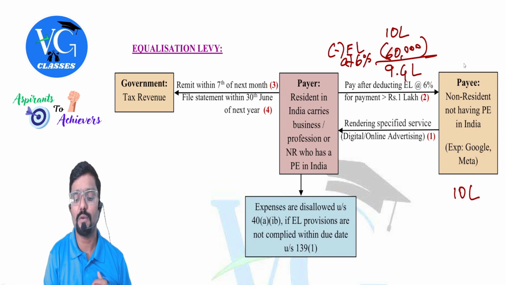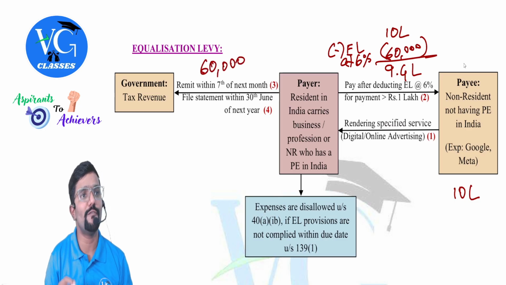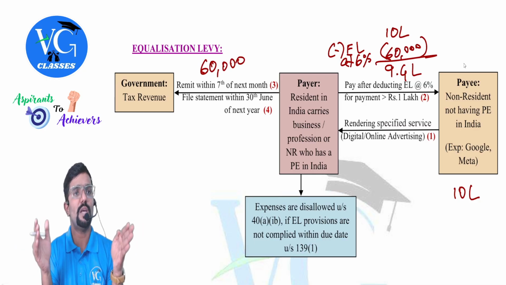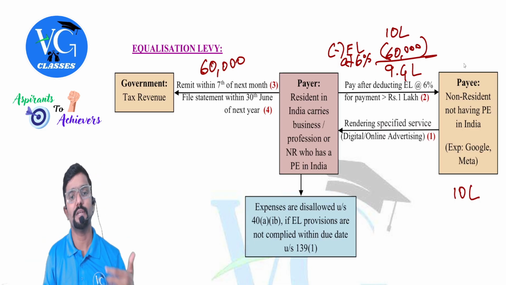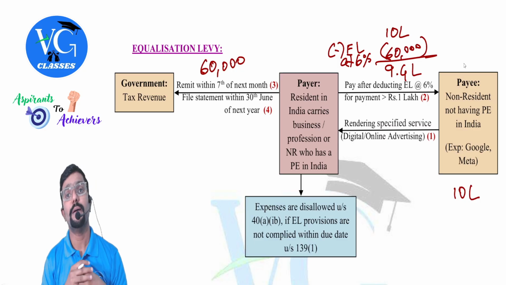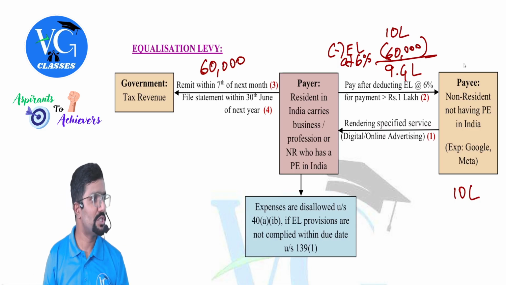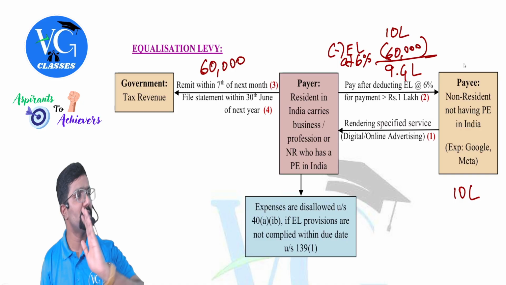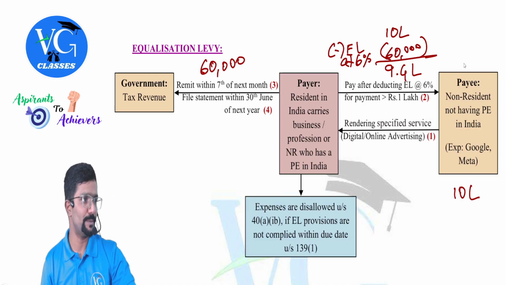Now, whatever 60,000 this payer has deducted, he has to remit it to the government within what date? 7th of next month. Assume he has deducted on any day of December. He has to deposit on or before 7th of January. Okay, sir. Then he should also file an annual statement with the department on or before 30th June of next year. Whatever equalization levy has been deducted from April to March, he has to give the details of that by 30th June.